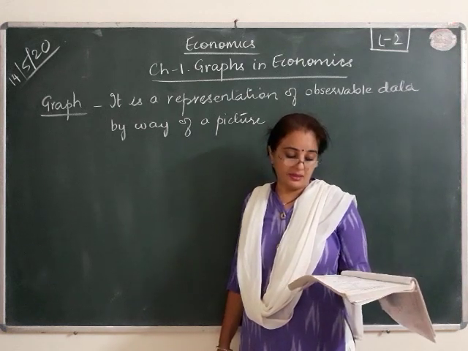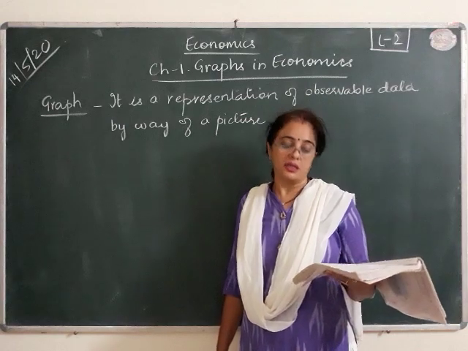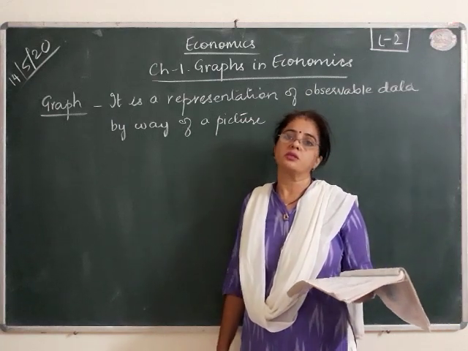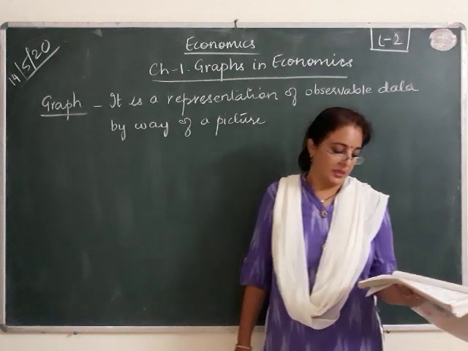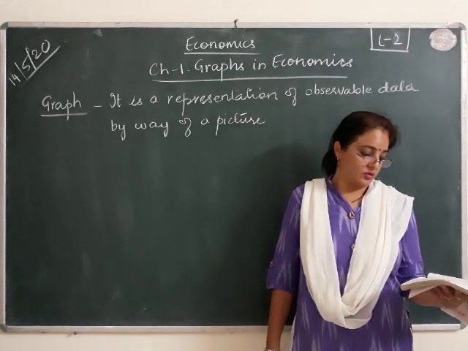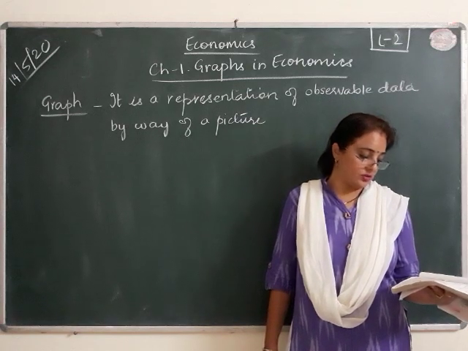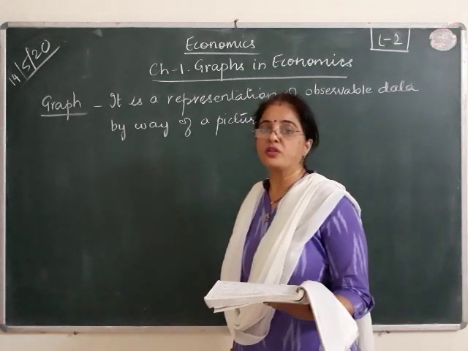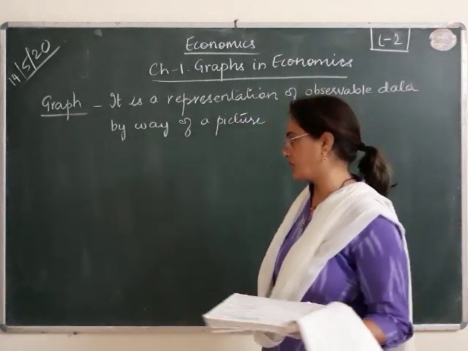The diagram is generally drawn for self-explanatory data, whereas this is for non-self-explanatory data. This graph is for such information which is not self-explanatory.